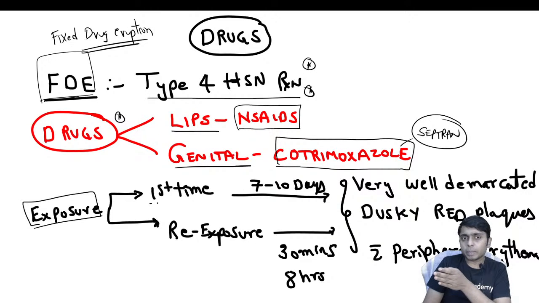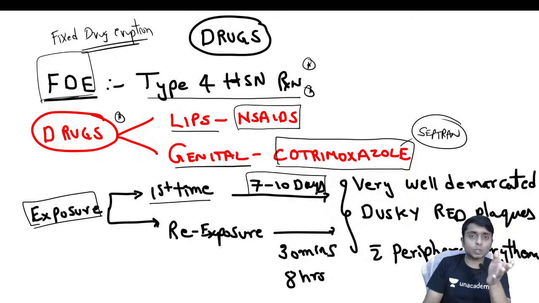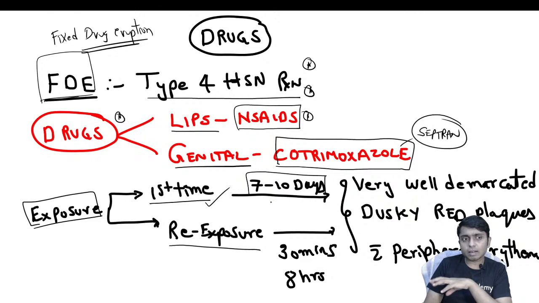So there is a time interval between the exposure and the clinical manifestations. If the patient is exposed to the drug for the first time, it will take a week to 10 days for the lesions to develop, okay. And if there is a re-exposure, for example, say a patient has a propensity to develop fixed drug eruption after intake of NSAIDs, he took the NSAIDs for the first time, then after 7 to 10 days the lesions will appear. Whereas if he again takes the same drug, that is, there is a re-exposure, then within 30 minutes to 8 hours there will be lesions.